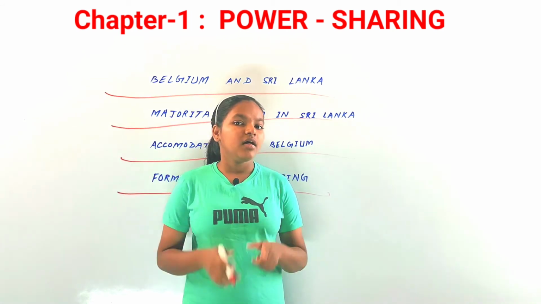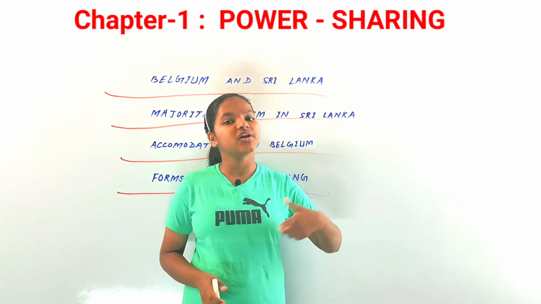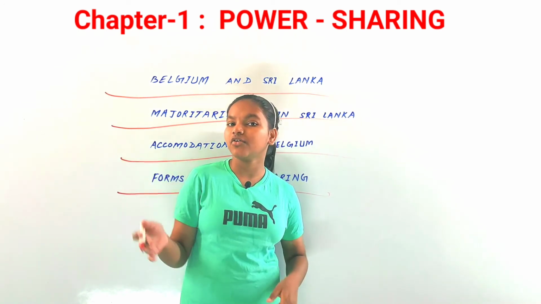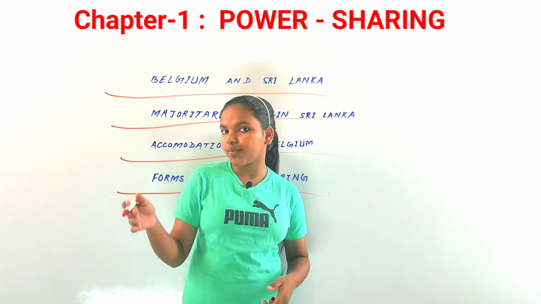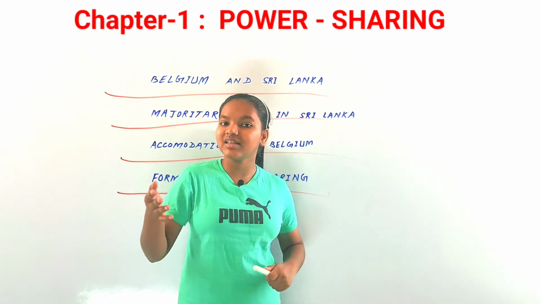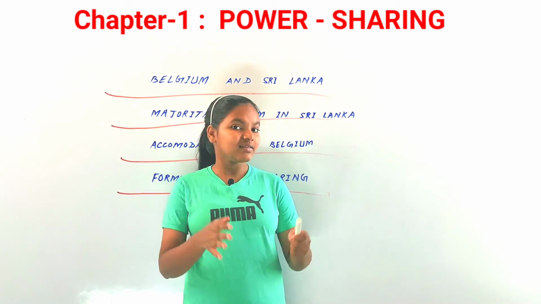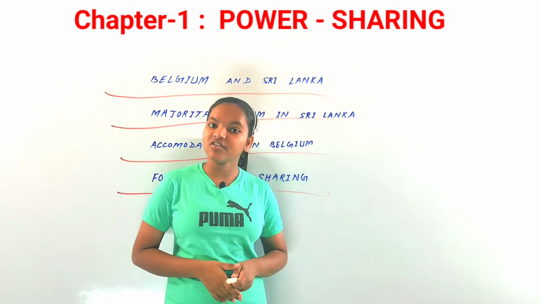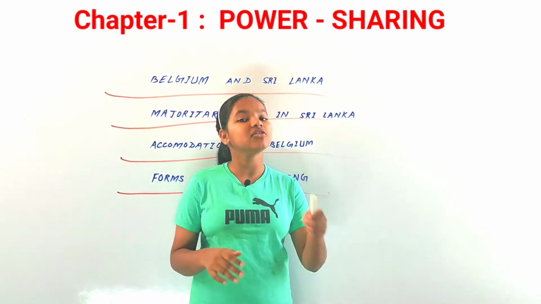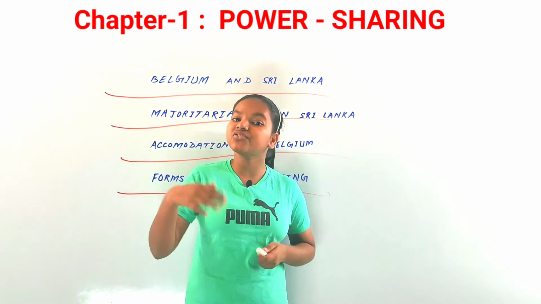For instance, we discussed in the last political science class the reservation for women and for socially weaker groups. We discussed how they are represented in society through reservation. So this is also power sharing, as it represents all those social groups, the weaker sections of society.